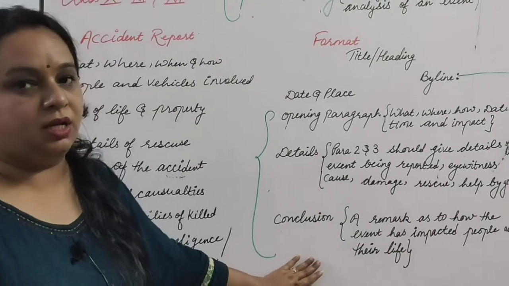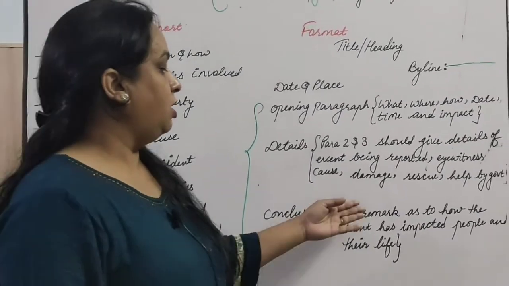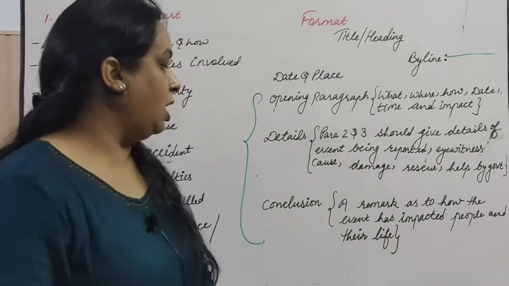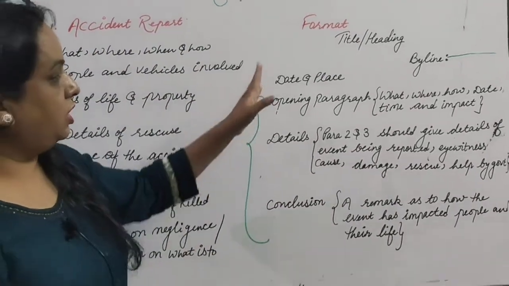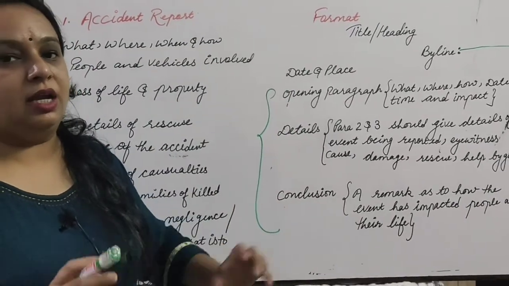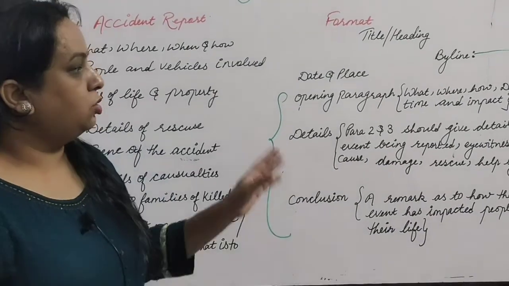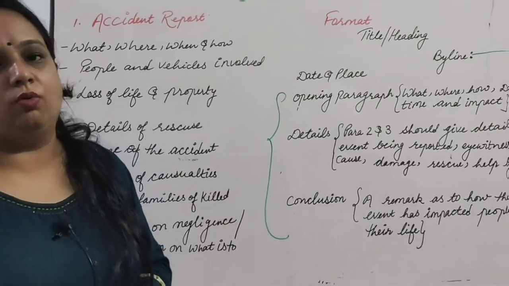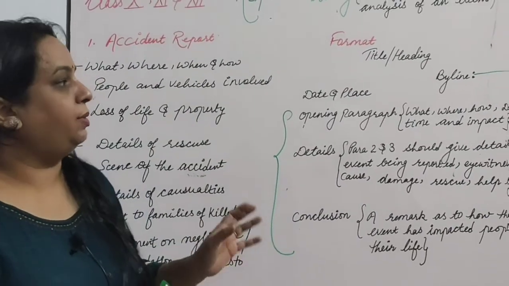And in the last paragraph you have to write the conclusion of the report. Here you have to give a remark as to how the event has impacted the people and their lives. So this will give you 4 to 5 paragraphs, and each paragraph should consist of 4 to 5 lines. So that will come to 150 or 200 words. So that you have to keep in mind.